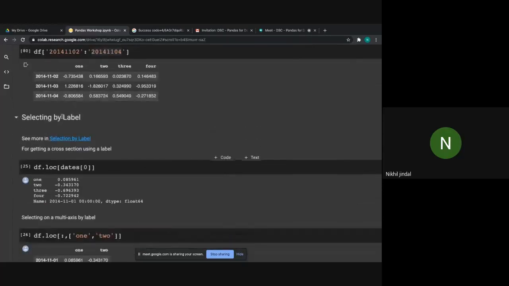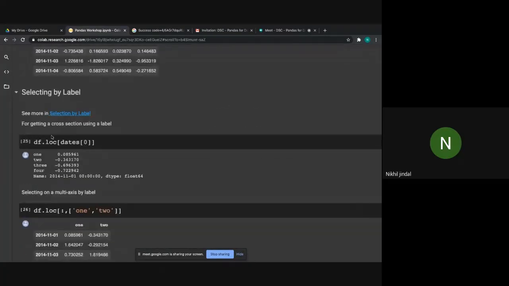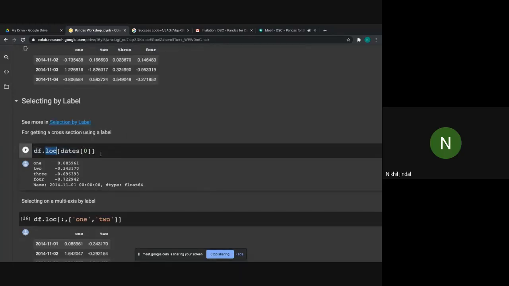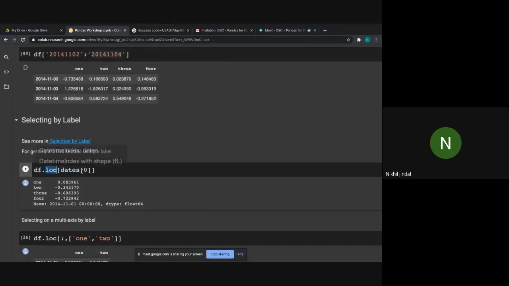Now let's see using the labels. So it is a normal function, that is loc, and the parameter I'm passing here is dates 0. I hope you guys remember that dates is a date range object that we have already created, and these index values are the elements of these dates.